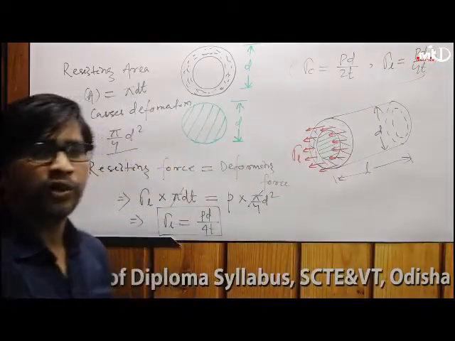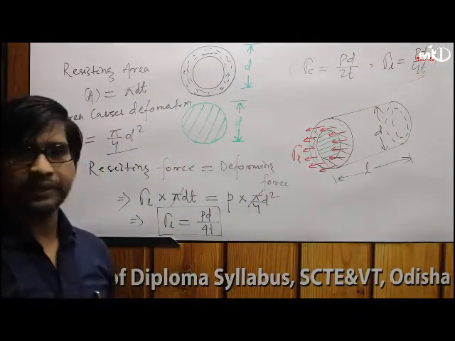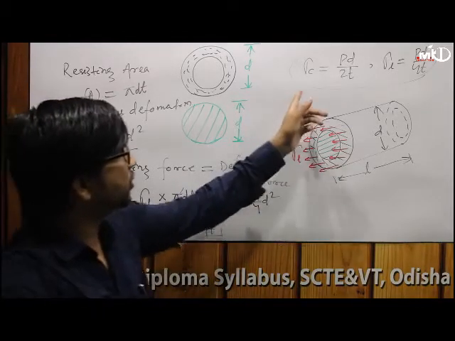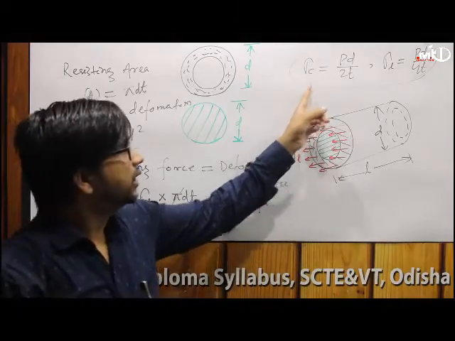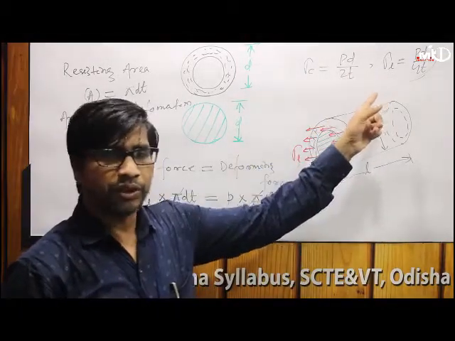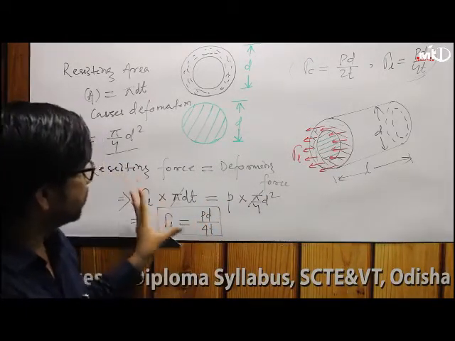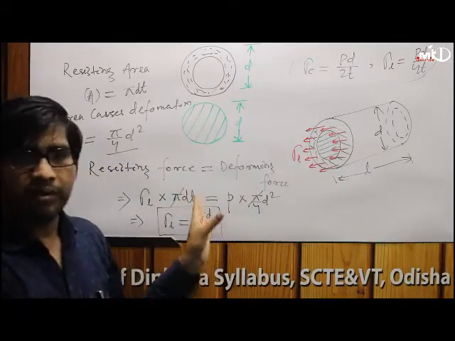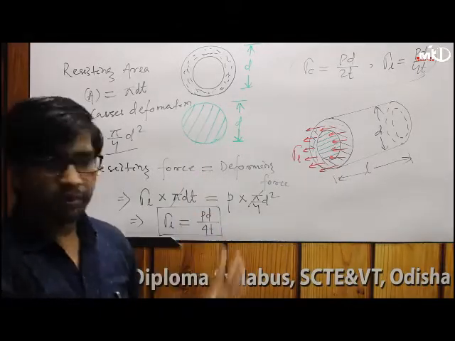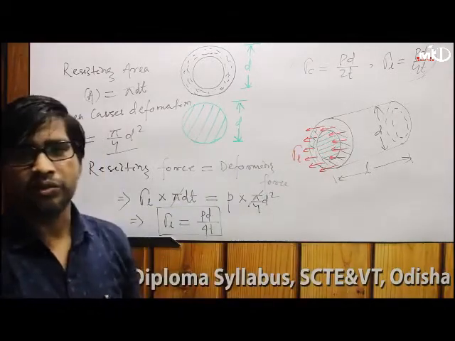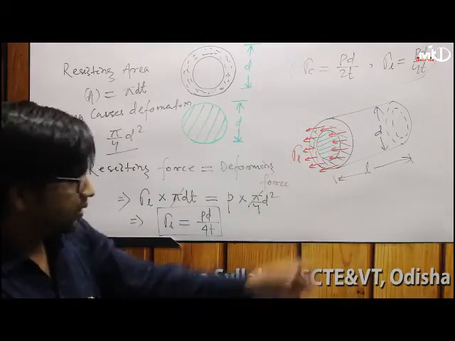These two values are for a thin cylindrical shell; for a spherical shell it will be different. So circumferential stress is PD by 2t and longitudinal stress is PD by 4t for a thin cylindrical shell, right? Okay, so the theory is covered. Now we will do a problem relating to circumferential stress and longitudinal stress. Let's see the question.